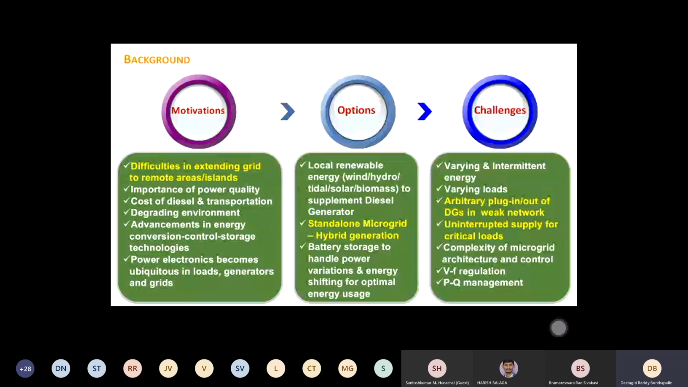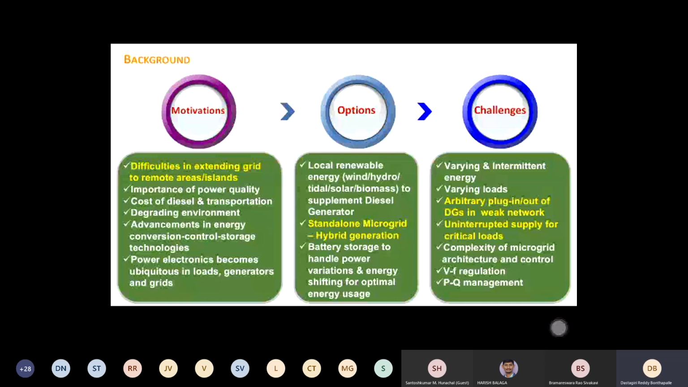Then when there are more arbitrary things, you need to plug in and plug out. Sometimes wind may be there, sometimes solar may or may not be there, and then you need to turn on the diesel generator. So how do we manage these kinds of transitions without interrupting the supply to the critical load? Every transition should be very smooth.